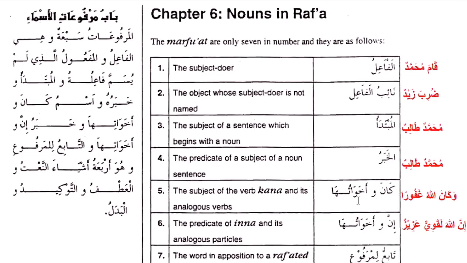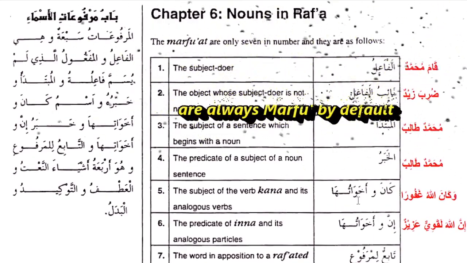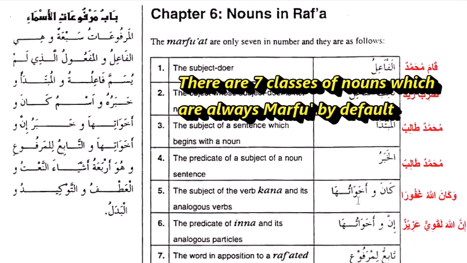So he begins by saying that al-marfu'at sab'atun wa hiya al-fa'il wal-maf'ul allati lam yusamma fa'iluhu wal-mubtada wal-khabar wasmu kana wa akhawatiha wa khabaru inna wa akhawatiha wattabi'u lil-marfu'. Okay. Now, there are 7 things here that are always marfu, and we need to know them.